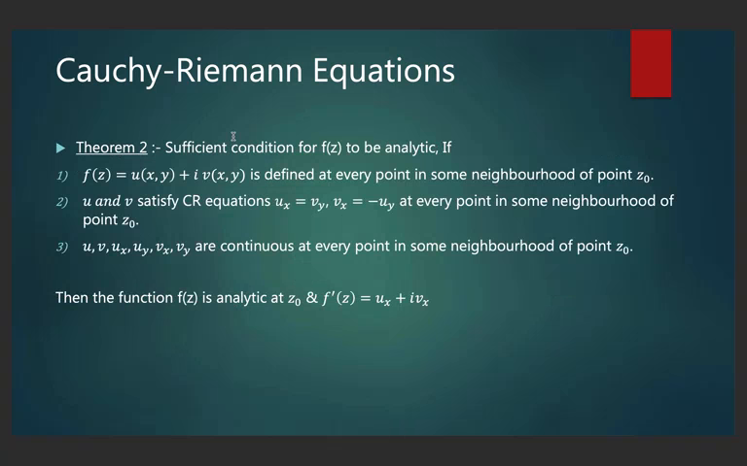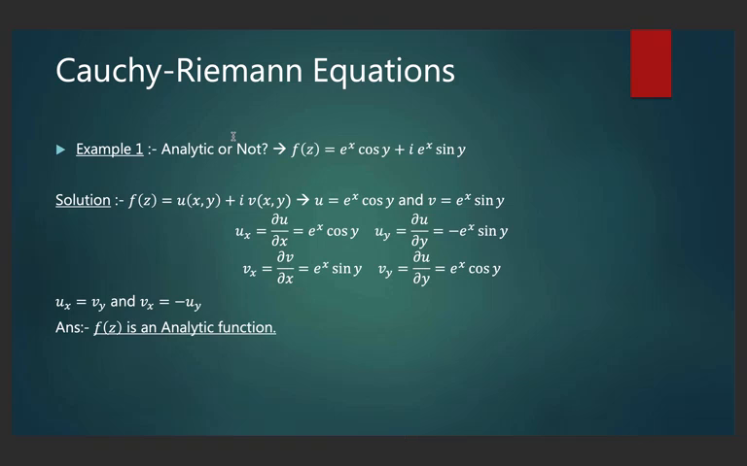Theorem 2 is the sufficient condition for f of z to be analytic. The previous one was the necessary condition, and this is the sufficient condition. If f of z equals u of x comma y plus iv of x comma y is defined at every point in some neighborhood of the point z naught, and u and v satisfy the CR equations, ux equals vy and vx equals minus uy, at every point in some neighborhood of z naught, and here u, v, ux, uy, vx and vy are continuous at every point in some neighborhood of z naught, then the function f of z is analytic at z naught and f dash of z equals ux plus ivx.